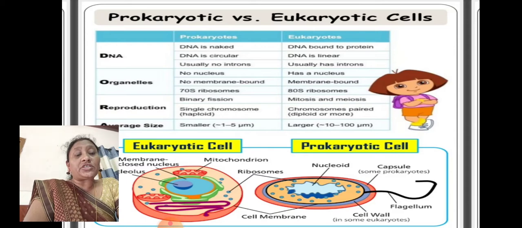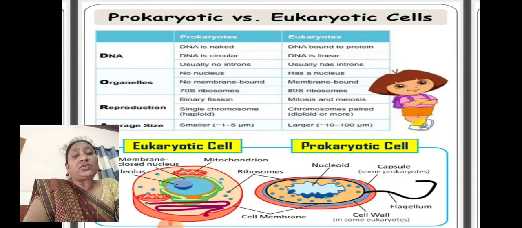Coming to reproduction, the prokaryotes undergo binary fission, with a single chromosome. In 8th class we studied binary fission in amoeba. A single cell divides into 2 cells, it breaks down and forms 2 cells. And the reproduction in eukaryotes happens by mitotic division and meiotic division. When the cell divides, it doubles, that is mitotic division. Chromosomes are paired, they are in a diploid condition.